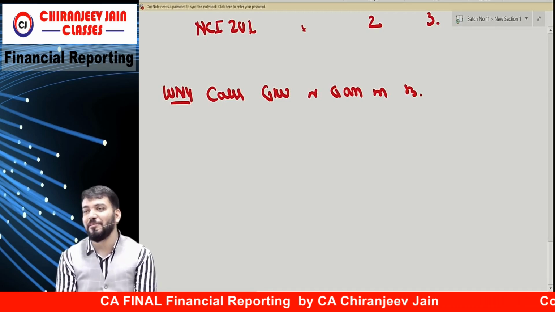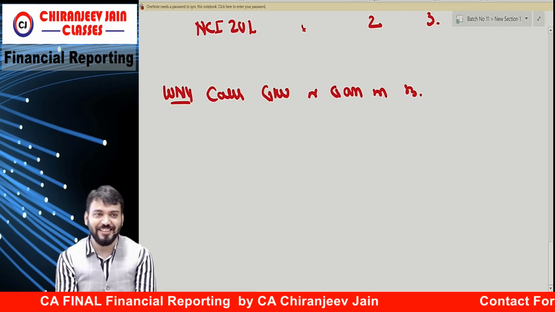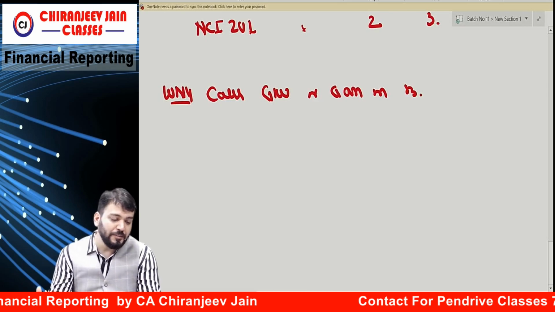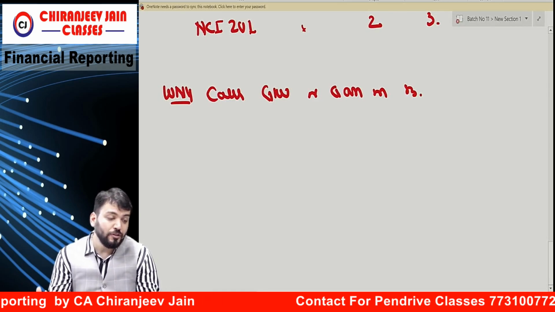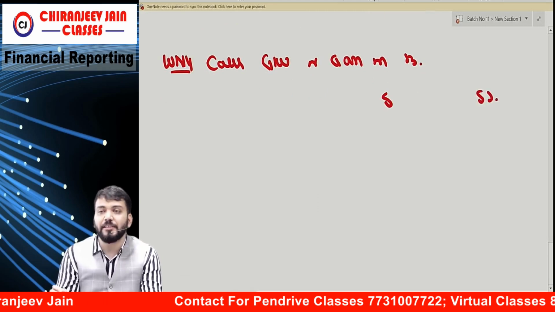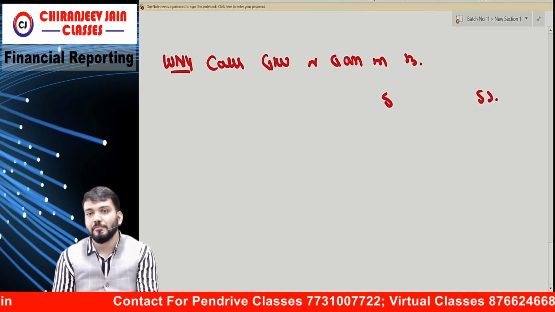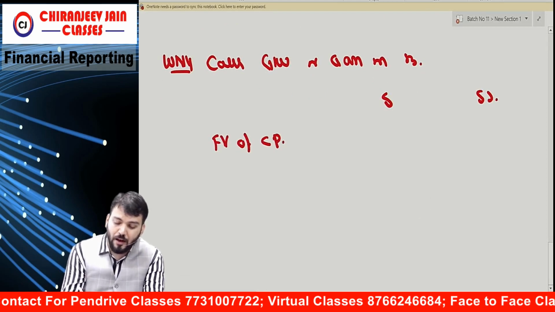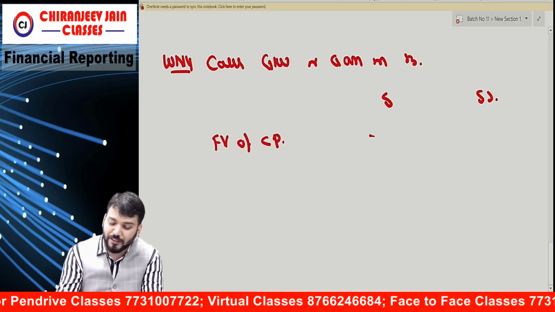So my letter, my email will do what? Okay? Correct? So tell me. So we are now finding out what? Goodwill or gain on bargain purchase. So for S Limited, SS Limited. So tell me, fair value of consideration paid, how much? For S Limited, how much? 340.